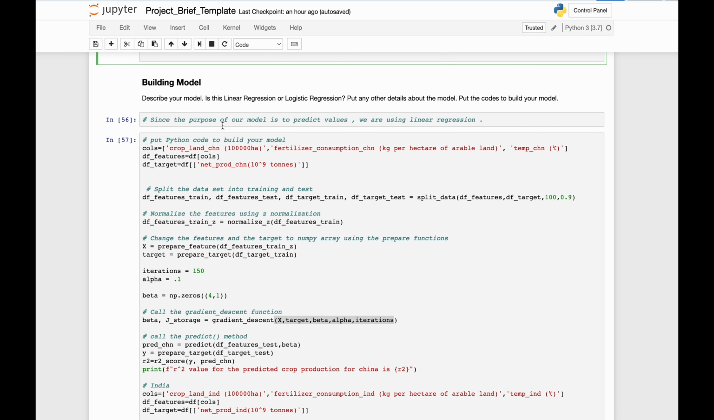We define the predictive variables in a column, prepare the target and feature data frames, and call the split data function with 0.9 as test size. We normalize the features and call the prepare features and prepare target functions for a number of iterations and call the gradient descent function. We use this model to call the predict function with a data frame and plot R square to find the correlation. We do the same process for the next country. We observe that the R square value for China and India models is 0.3009 and 0.368 respectively.